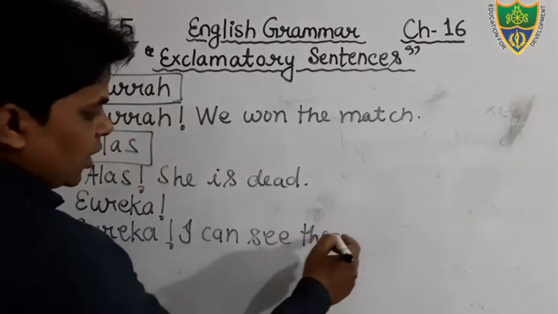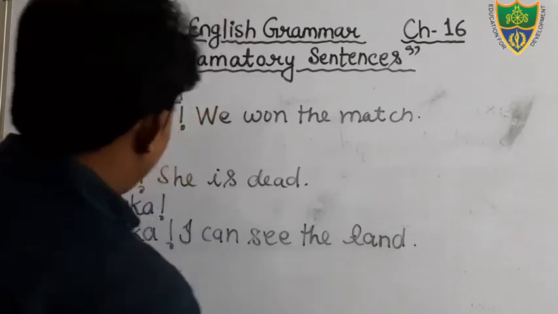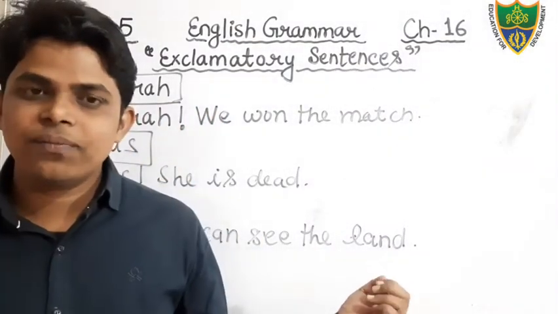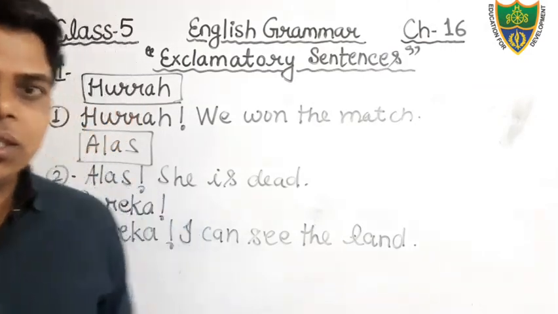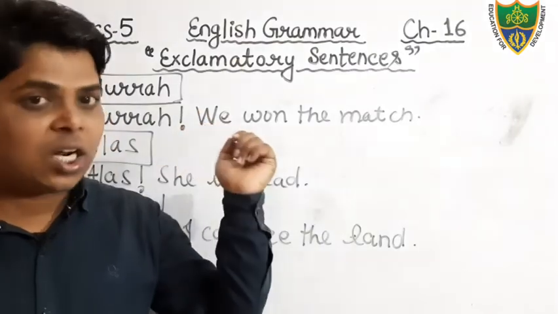From somewhere far away, you suddenly see something, near the ocean, then you can use this sentence. Eureka, I can see the land. Okay, I can see the stars, those particular stars.